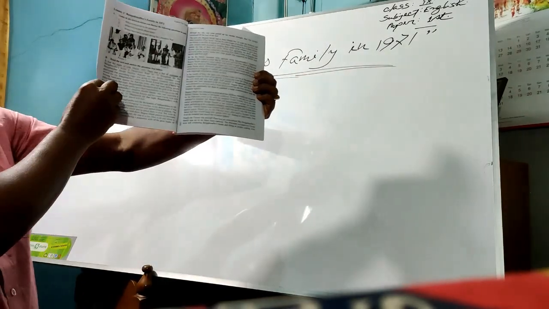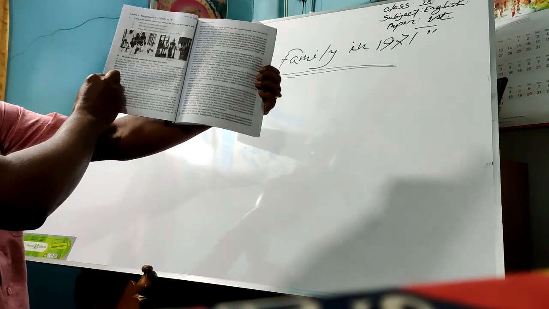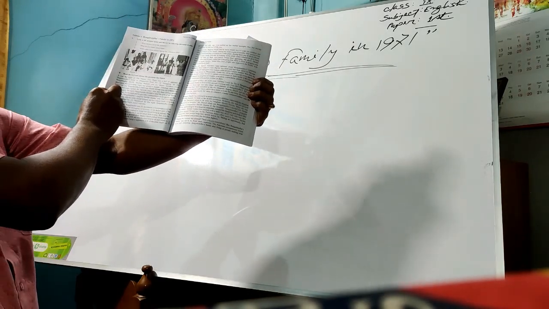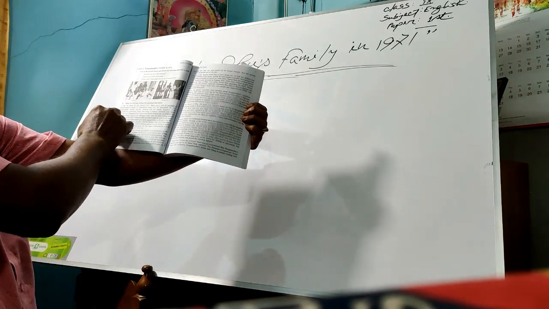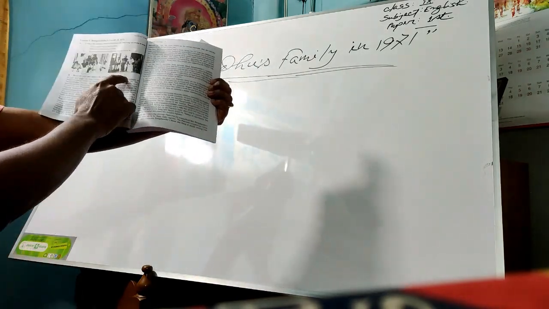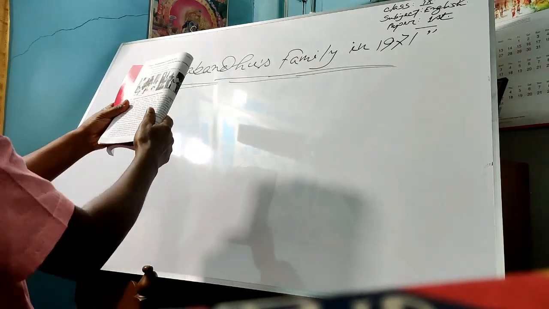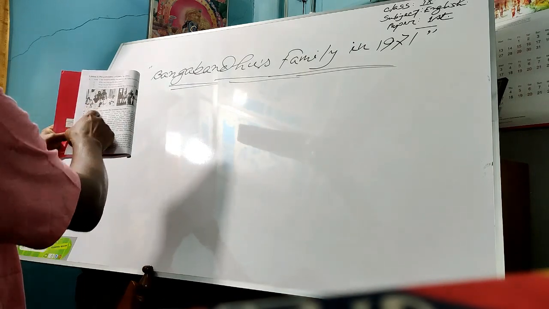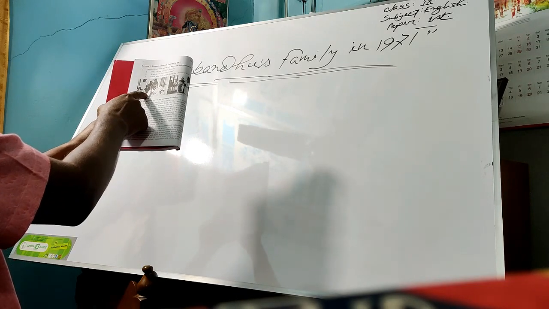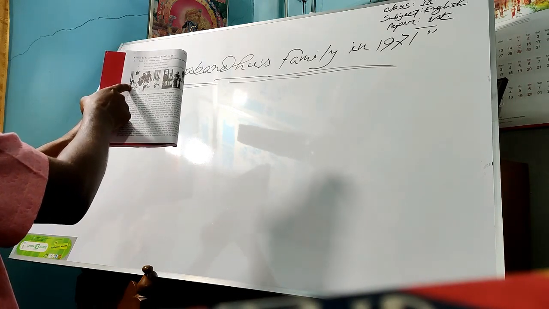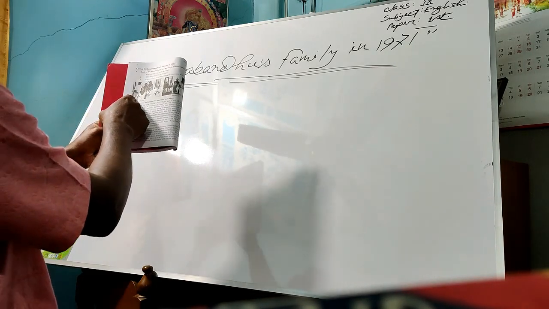What are you watching here? Students, here we are watching 2 pictures, and all the pictures are about the family of Bangabandhu Sheikh Mujibur Rahman. Here is the first picture and there is the second picture. In the first picture, if we carefully look here, students, we will find the picture of Bangabandhu Sheikh Mujibur Rahman. This is the father of Bangabandhu Sheikh Mujibur Rahman, Sheikh Lutfur Rahman.